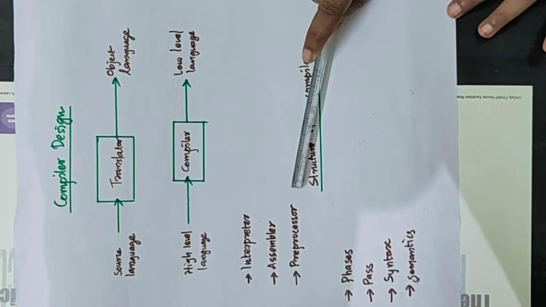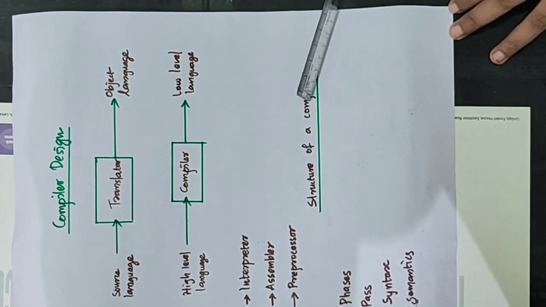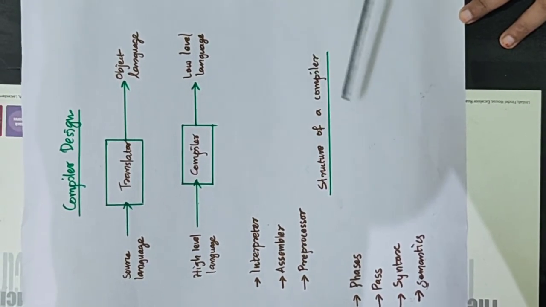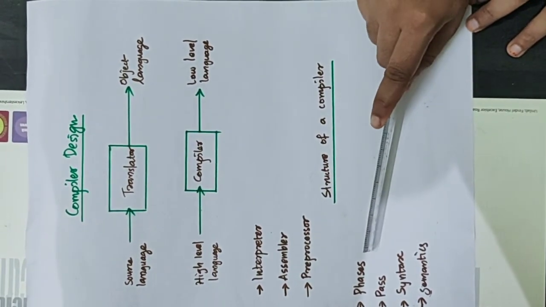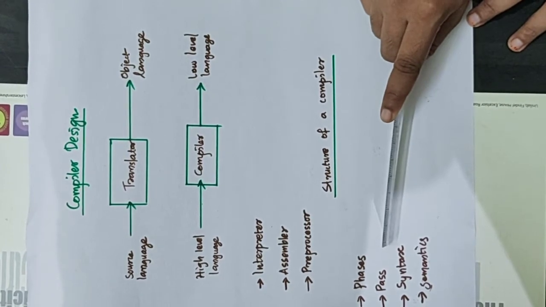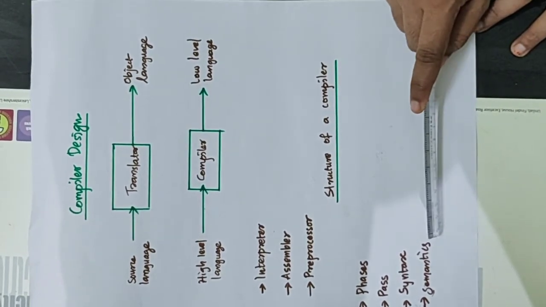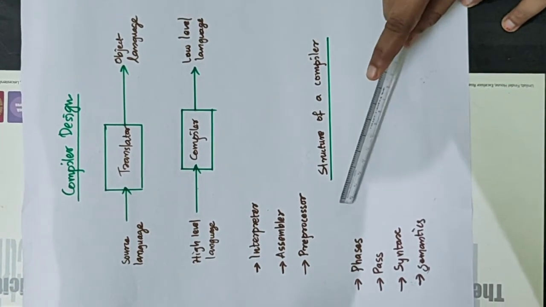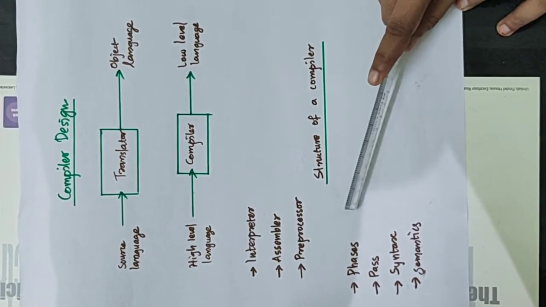Then the next topic we are dealing with is the structure of a compiler. For the structure of a compiler, we have to go through small parameters such as what is meant by phases, what is meant by parse, what is syntax and semantics. First of all, we should learn about phases. What is meant by phases?